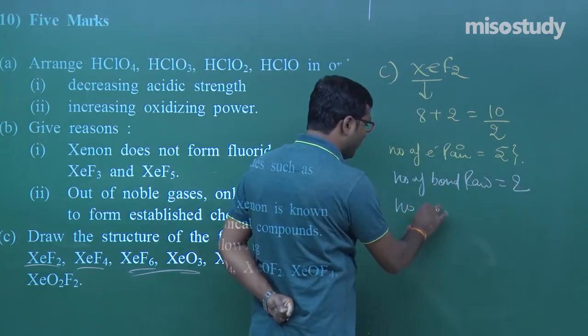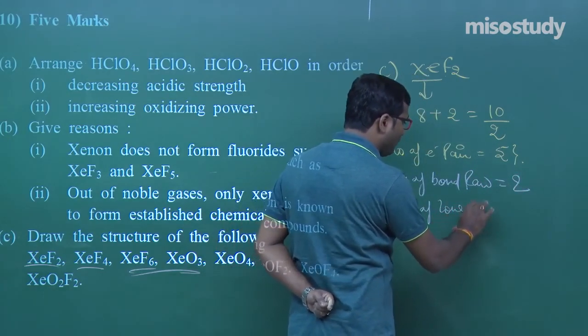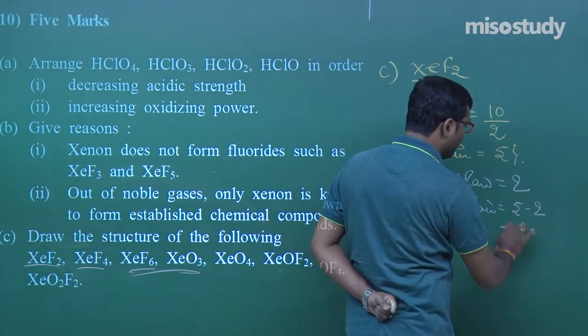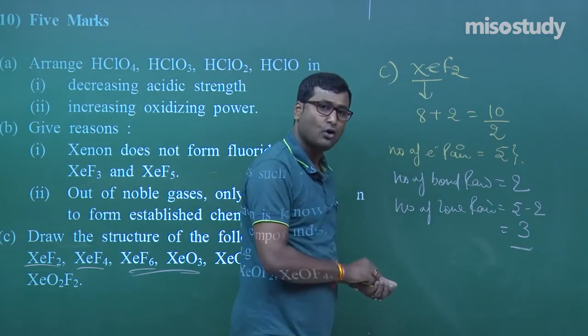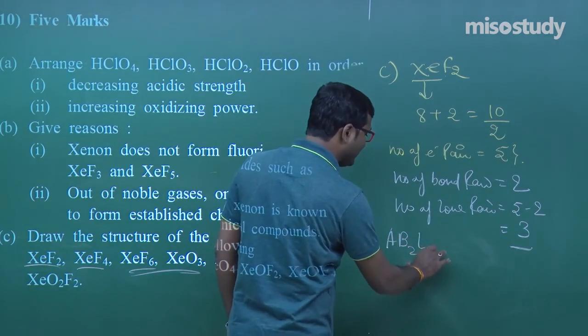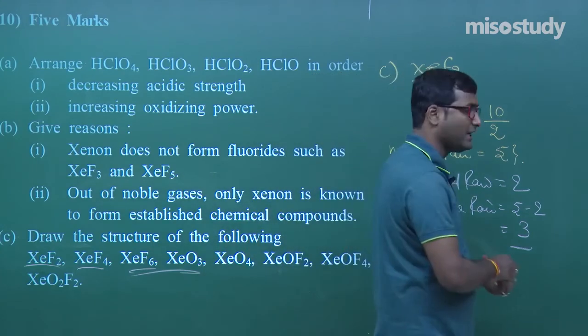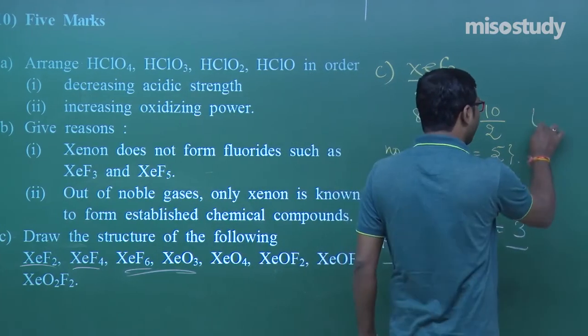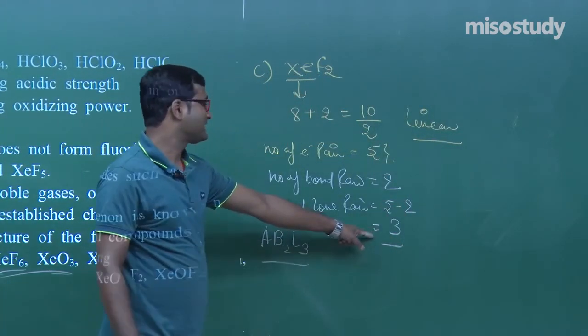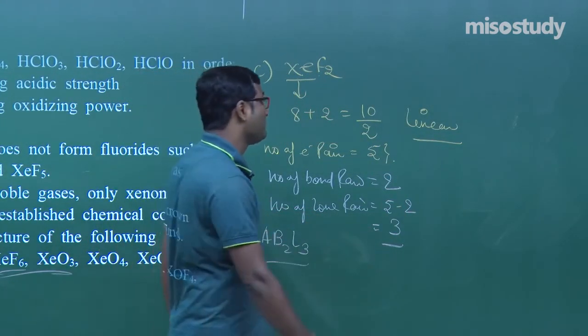So tell me what is the number of lone pairs. The number of lone pairs is the number of electron pairs minus the number of bond pairs, that is 3. So what is the formula? That is AB2L3. So if AB2L3, by using the chart you will find that it has a linear shape. That is, it has 3 lone pairs, my friend.